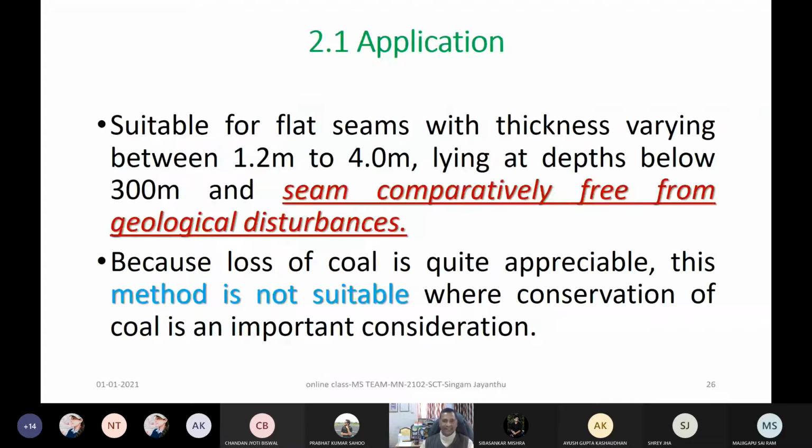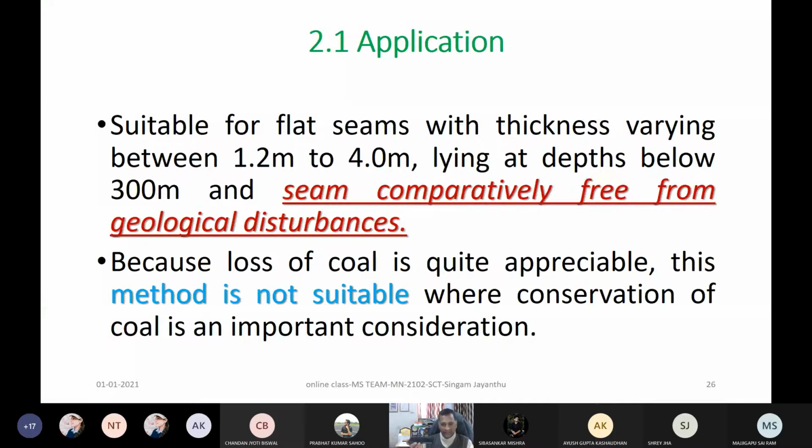Now you can see where that Roman pillar is applicable, continuing with the previous class. When you consider this as a seam, if it is flat, then the seam is very suitable for the Bord and pillar method, and if it is free from geological disturbances. Why is it more preferable, and why is it difficult when there is some geological disturbance?